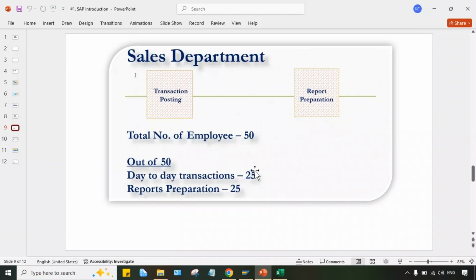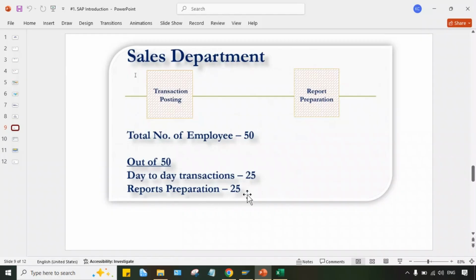They are involved in day-to-day transaction posting. So whatever transactions were being recorded earlier manually, the transaction volume is the same, guys. There is no change in the transaction volume. Earlier also multiple invoices were getting posted on a daily basis. Right now also the same invoices are there, or maybe more. In that case, these people are required, because earlier they were recording all these transactions manually. Now they have to record with the help of SAP. So 25 people are required.